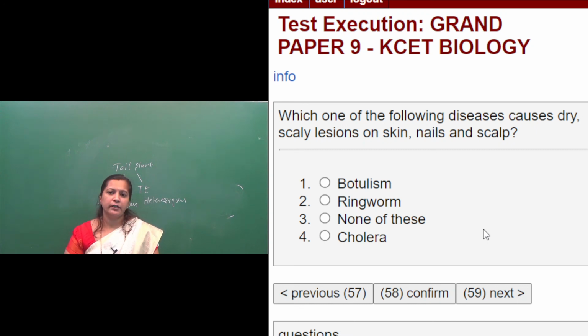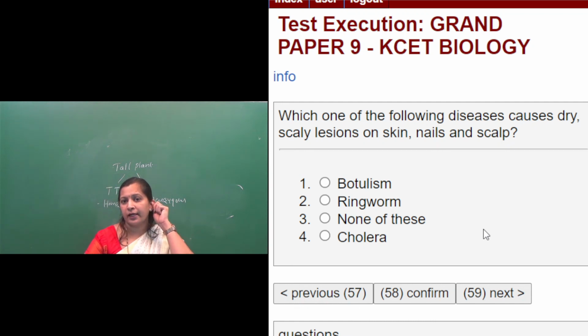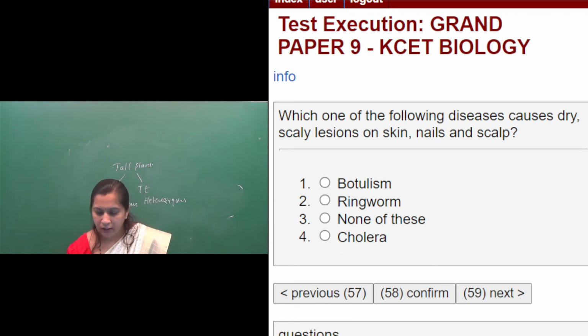So which is the causative agent of this ringworm disease? The genera Microsporum, Trichophyton and Epidermophyton are the causative agents of ringworm in human beings, which is characterized by lesions in different parts of the body, particularly on the scalp, the nails, and the skin. These lesions are also accompanied by itching. So the right answer here is the second one, ringworm.